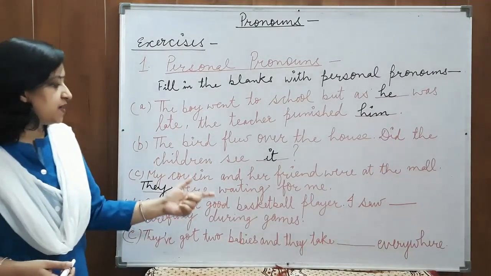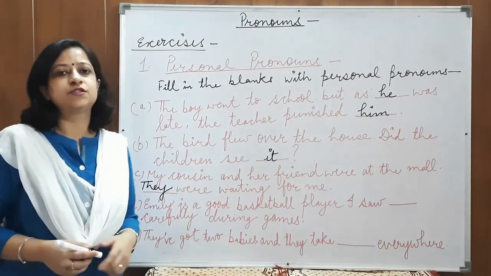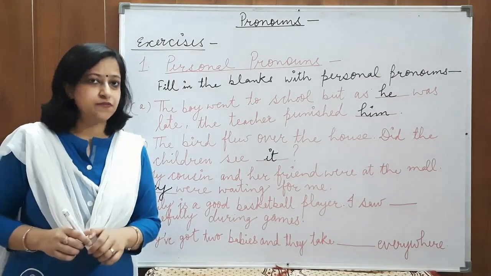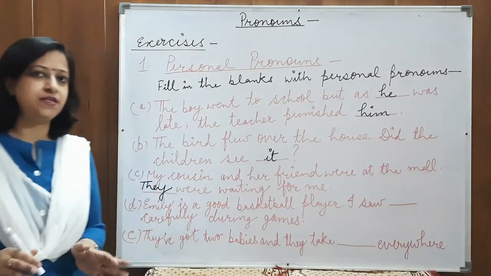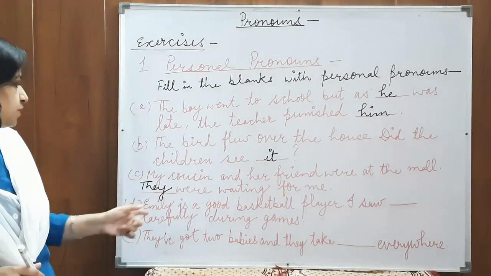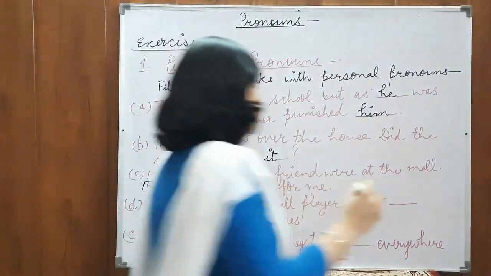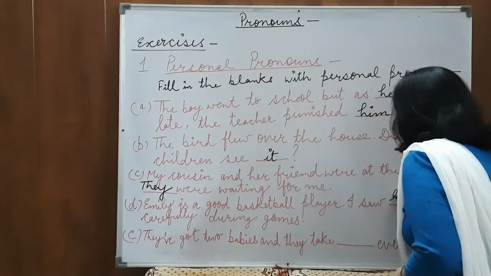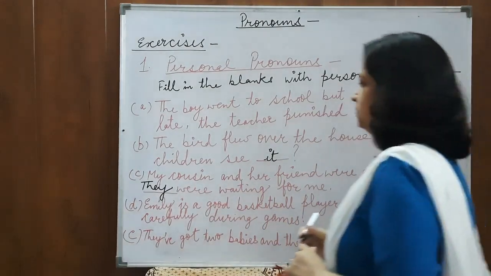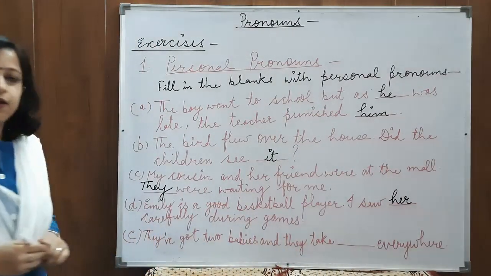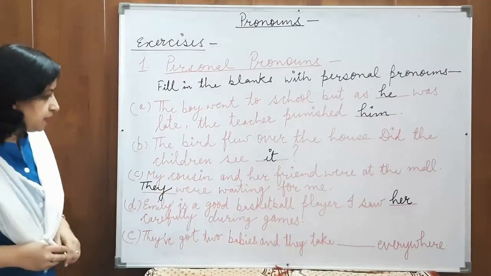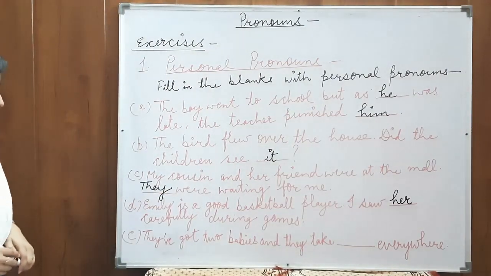Emily is a good basketball player. I saw her. Because we cannot write she here. We'll write her. I saw her carefully during games. I saw her. I hope this also is clear. Now let's move on to the last sentence.